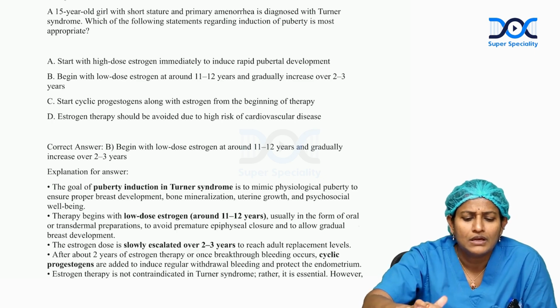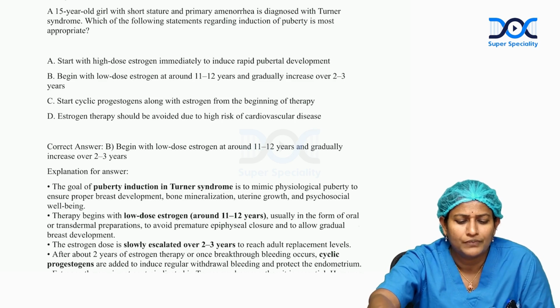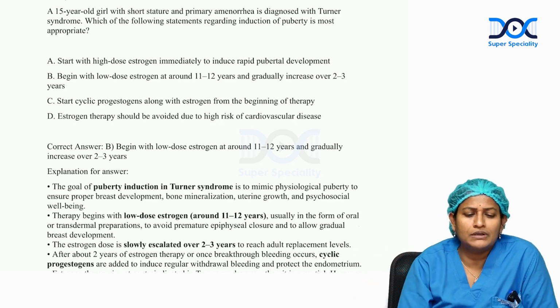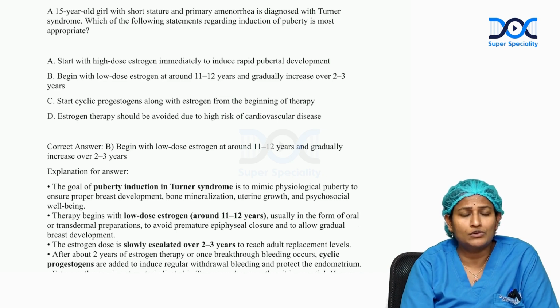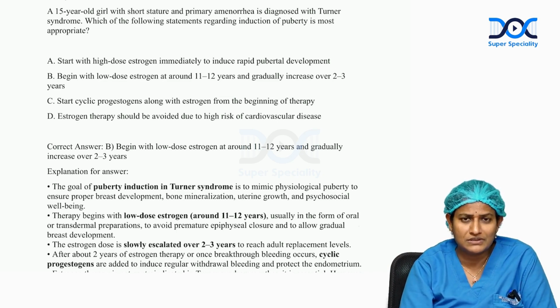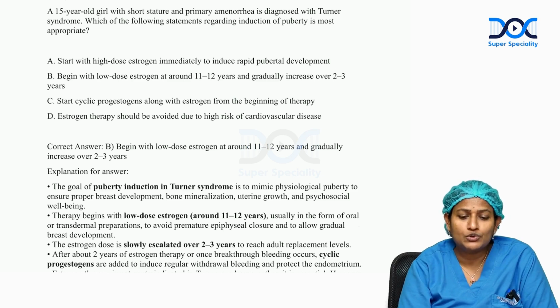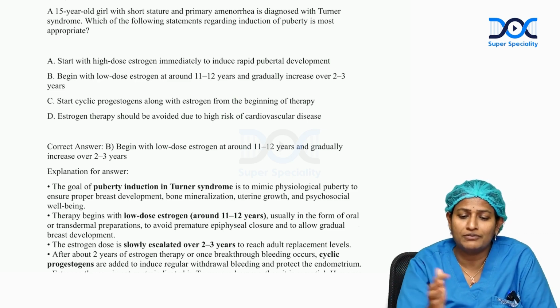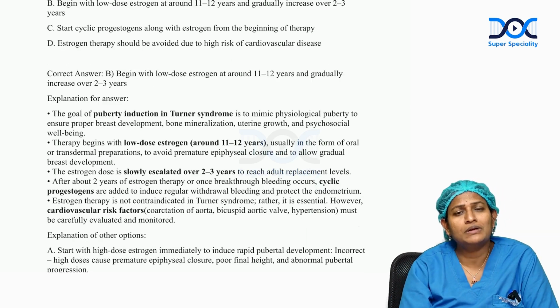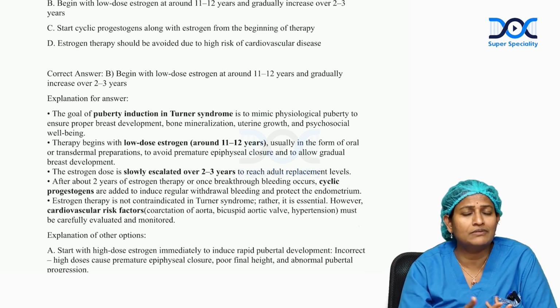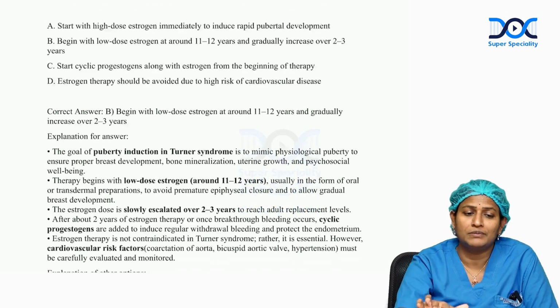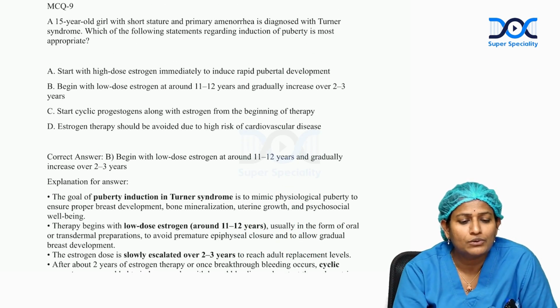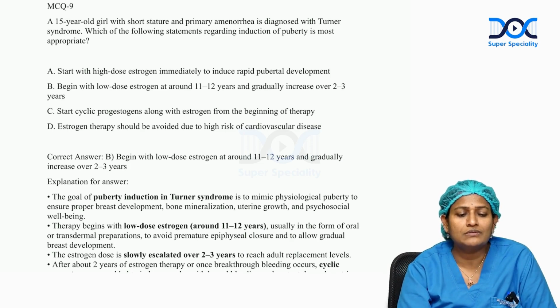So as I already said, puberty induction should be done in Turner syndrome because hormonal deficiency is the key. The therapy should begin from 11 to 12 years, and the therapy has to be escalated very slowly over a period of time, and that should be mimicked with progesterone in the second half in order to give the withdrawal bleed to the woman, and cardiovascular effects should be kept in mind. So with this background, option A, start with high dose estrogen therapy.